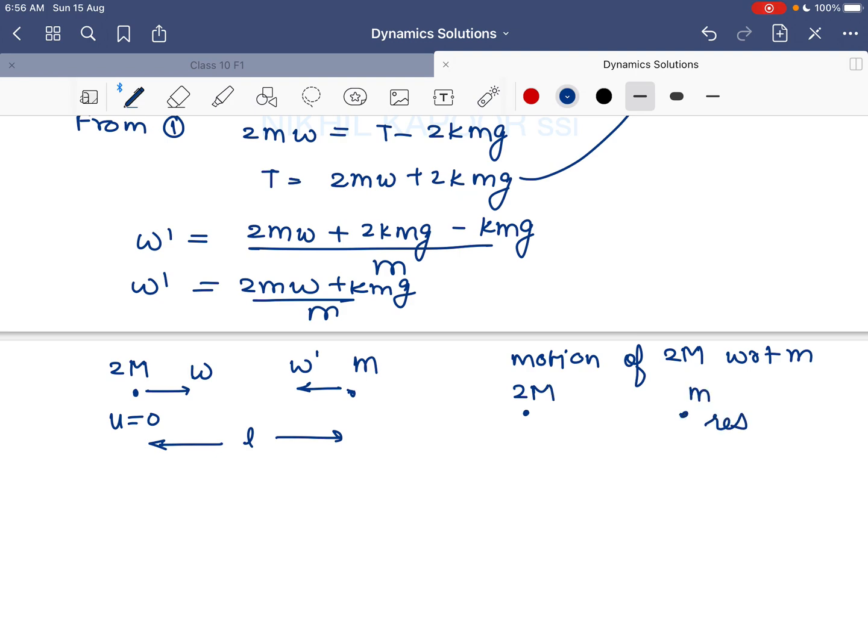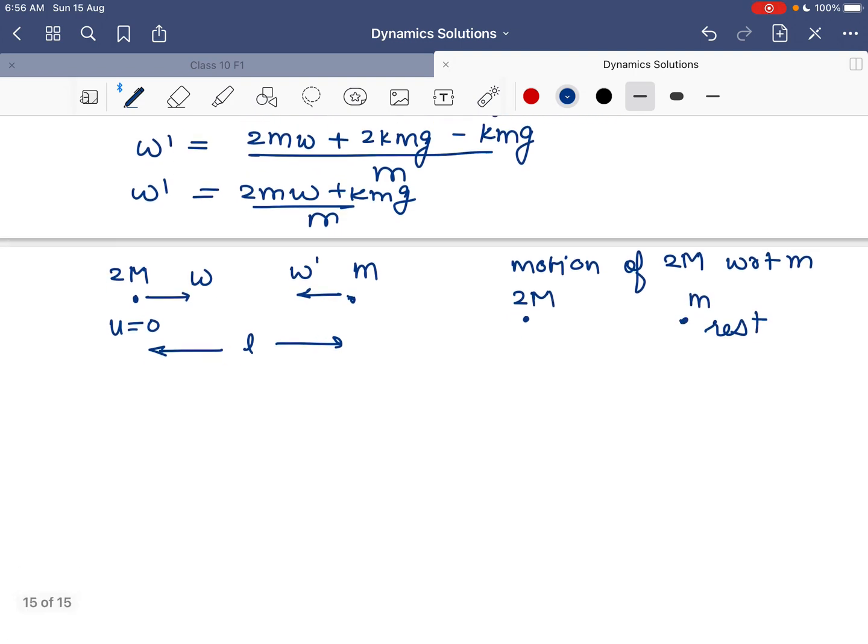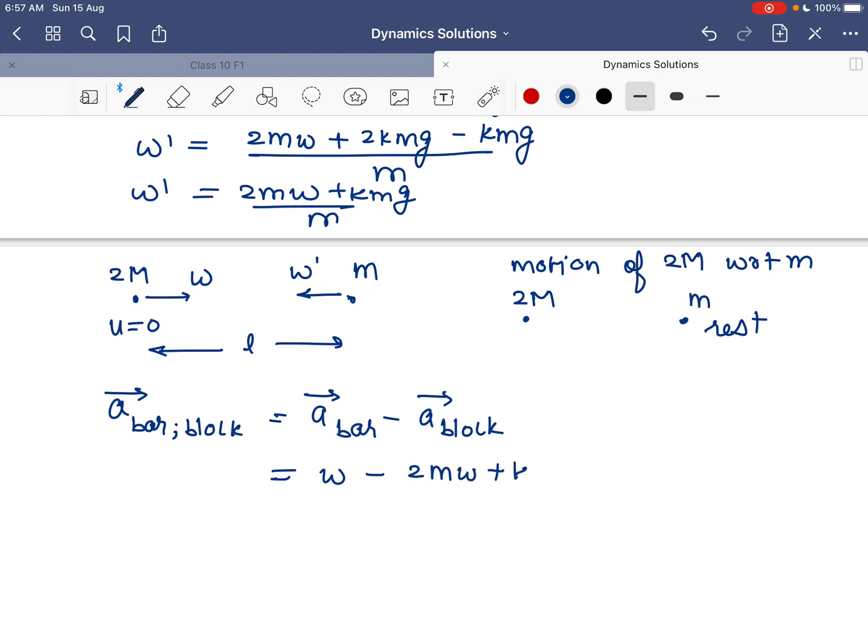It means we are assuming the block to be at rest. So I can say the acceleration of the bar with respect to the block will be the acceleration of the bar minus the acceleration vector of the block. The acceleration of the bar is w, minus the acceleration of the block, which is (2mw plus k mg) upon m.